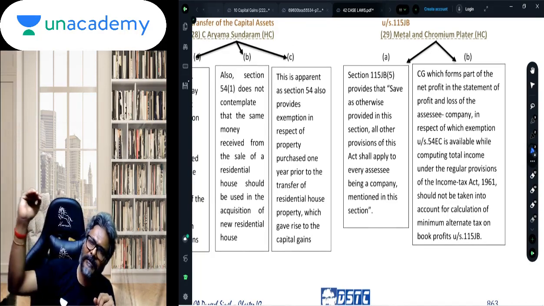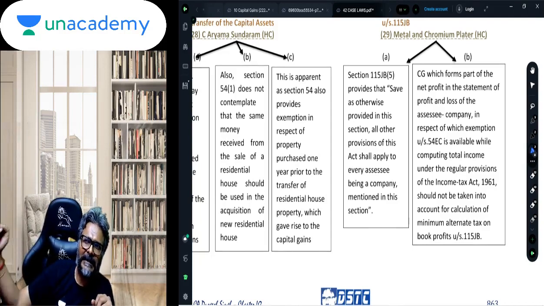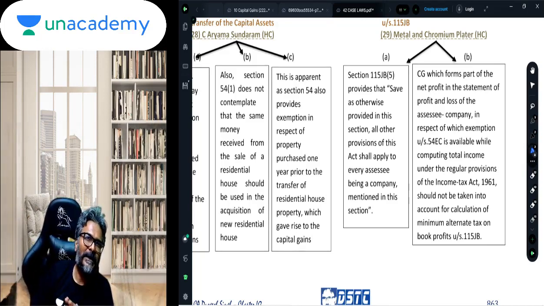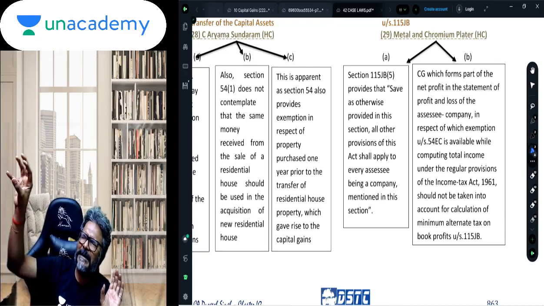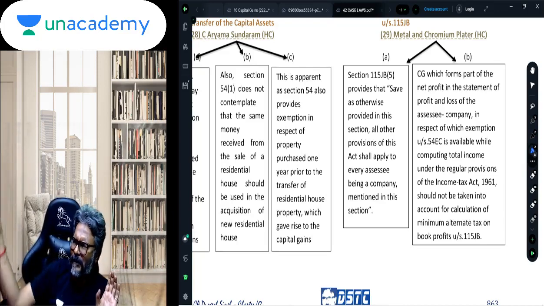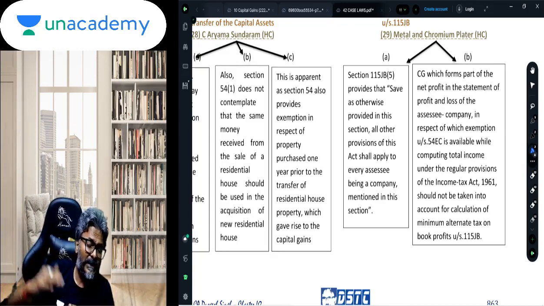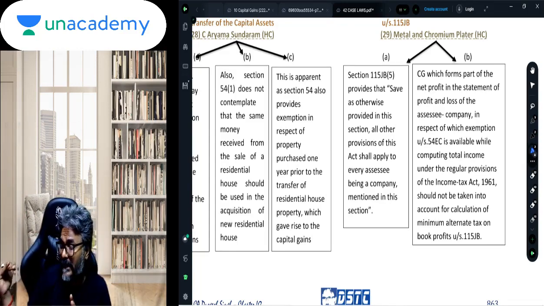So that portion of the capital gains on which the assessee has satisfied the exemption condition, that portion of the capital gain should not form part of the book profit, which implies no MAT should be charged. So this is a very unique particular case law, but you just keep in mind this simple observation. If there is a capital gains that is going to enter in, which is there in your net profit, which is the base for the book profit calculation.